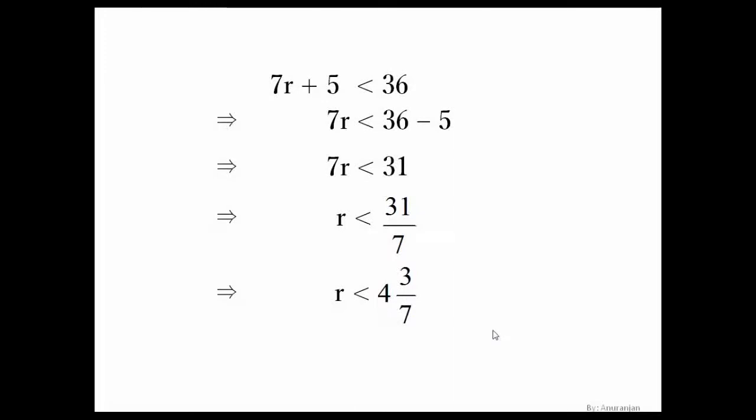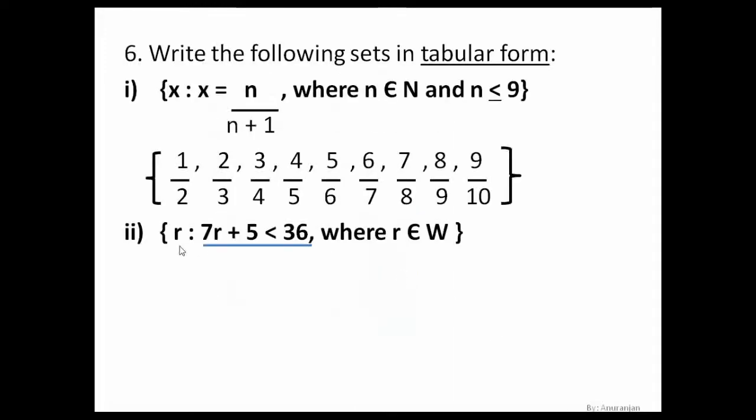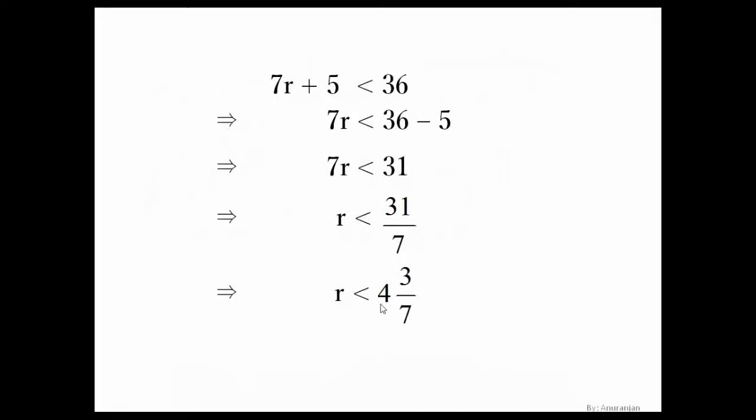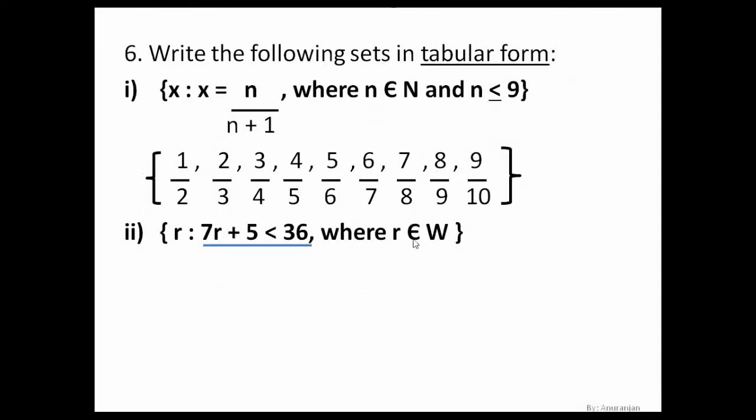Now let's look at the question again. Instead of the inequation we can say r is less than 4 whole 3 by 7, where r belongs to whole numbers. Now r should be a whole number. What is the whole number that is less than this 4 3 by 7? We can say that is 4. 4 is less than this 4 whole 3 by 7. So the last element here will be 4.